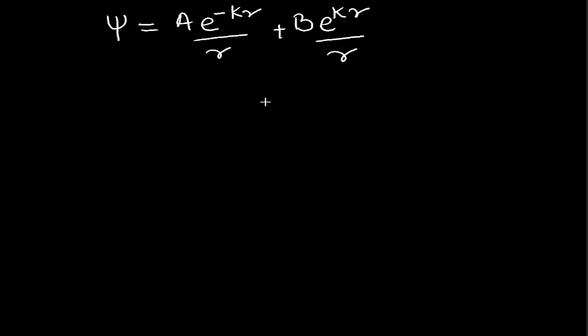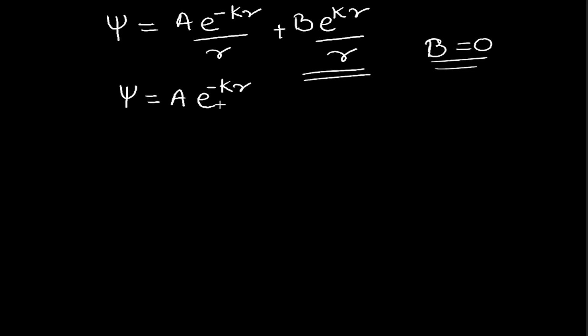Here a and b are constants, and it is found that the value of b is 0. So when the value of b is 0, automatically the second term will be removed from this equation, and hence we are left with only psi is equal to a e raised to minus kappa r by r. Okay, so this is what we are left with. Now in this particular equation we have the constant a, and we have to find the value of this constant.